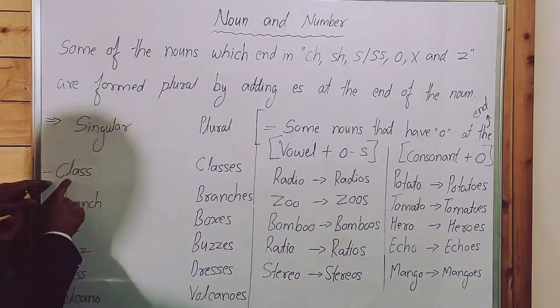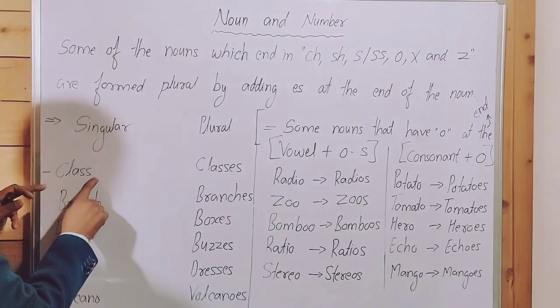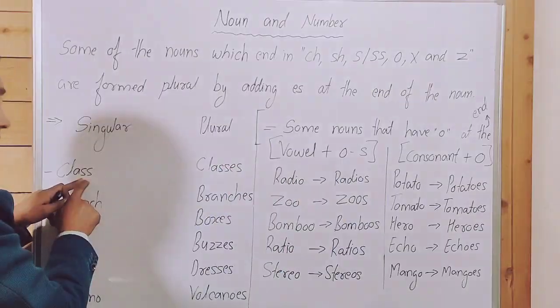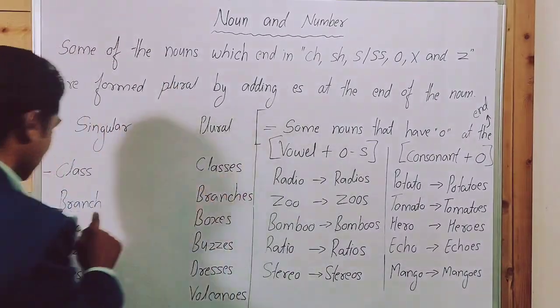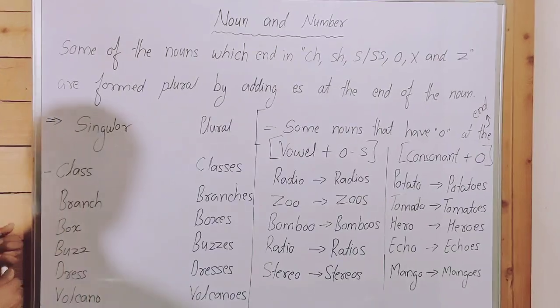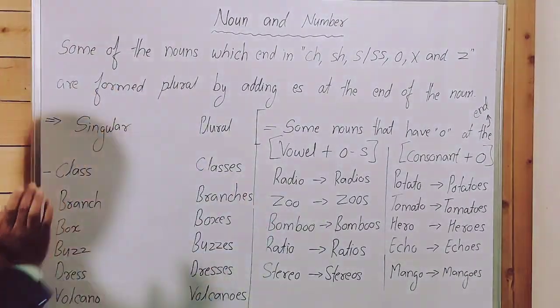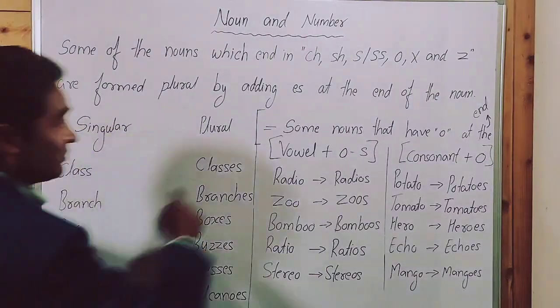For example, singular and plural. Class, double s at the end of the noun, classes, es. Branch, singular, ch at the end of the noun, and branches, es, plural. Box, boxes, x.